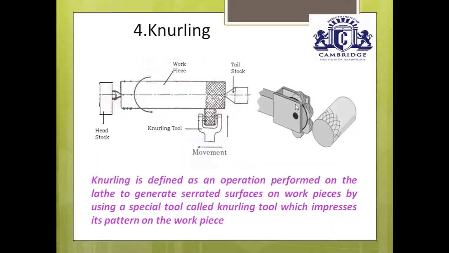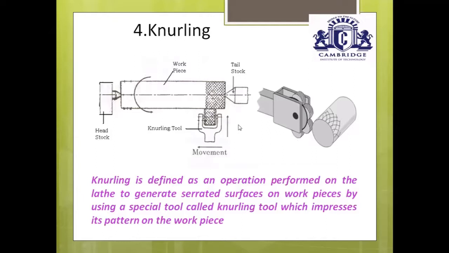This is called a knurling tool. It has four rollers, two front rollers and two back rollers. The main function of the back rollers is to support the two front rollers. All the rollers have a pattern over their surface. Just observe here, these are the patterns. Based on your required pattern, you have to select the rollers. There are different types of patterns: angular pattern, diamond shape pattern, or straight pattern. Based on your requirement, you have to select the differently patterned rollers.